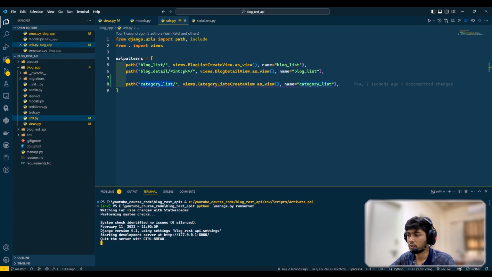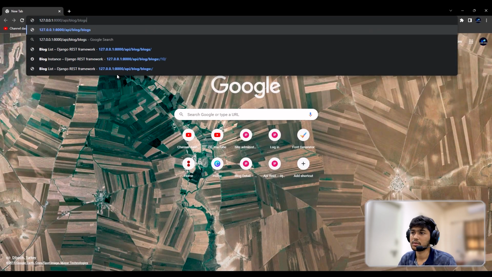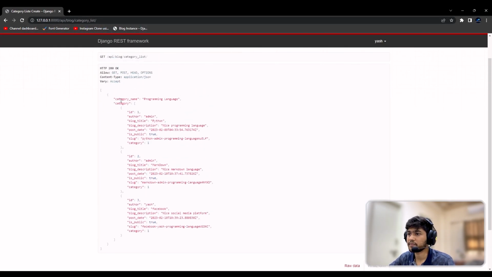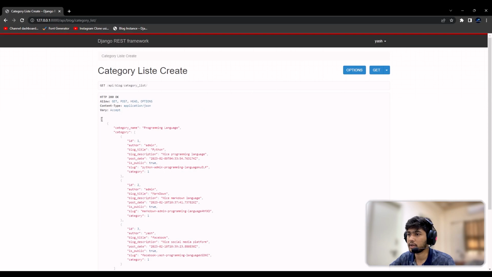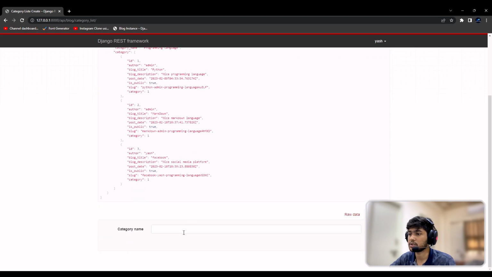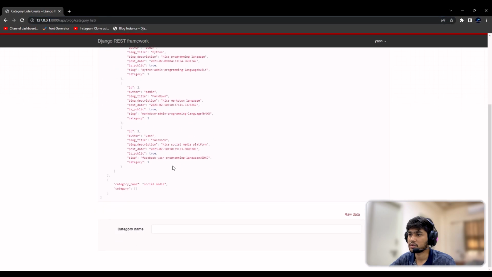Now I'll open Chrome. Here I'll write the category list link. Now you can see we have all the list of the categories. So this is working fine. Okay, so let's see whether we are able to create a category or not. What I'm going to do is create a social media category and post. Now if I refresh, you can see I got the social media.